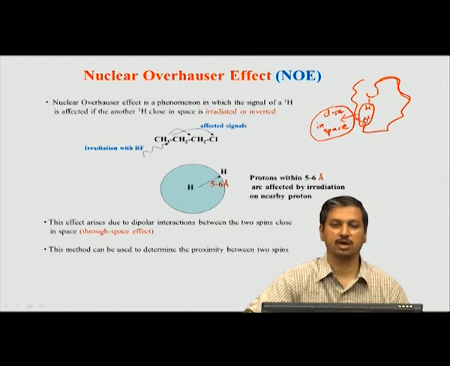So, you see we directly get the distance information, not the exact distance. We are not talking about exact distance here, we are talking about a rough estimate of proximity between two hydrogens, which we get now because of the effect of each other. That information would not have come from any other method in NMR like COSY, TOCSY and so on. It only comes from this experiment known as NOESY. So, therefore, NOESY occupies a very important place in NMR.